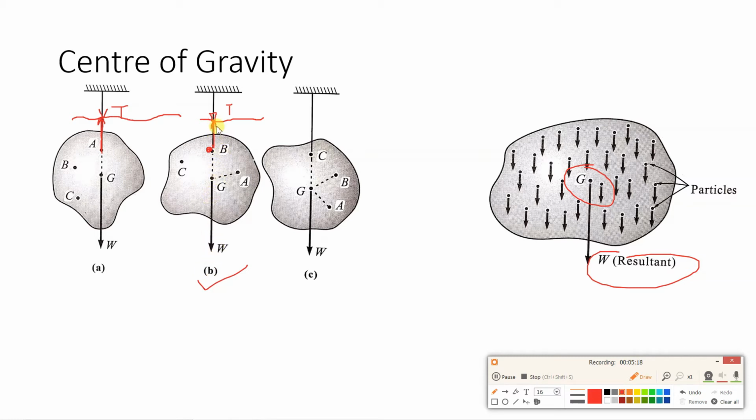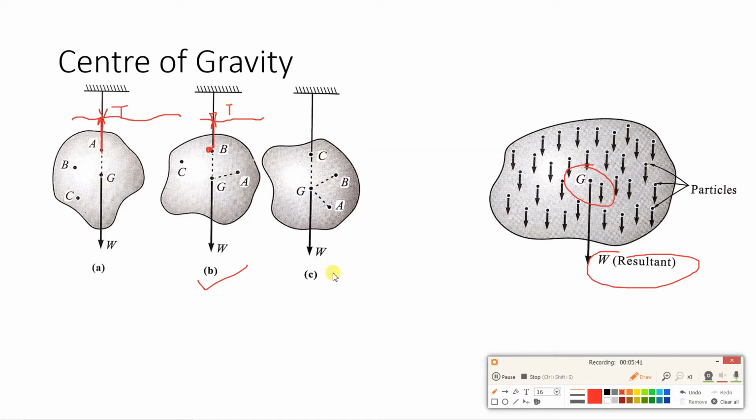So they will balance and keep the body in equilibrium. What will happen if weight is more? If weight is greater than this tension, which is the maximum tension the rope or the string can handle, then this point will break and the object will fall down. But since we are looking at the equilibrium condition, this W is balanced by this tension.